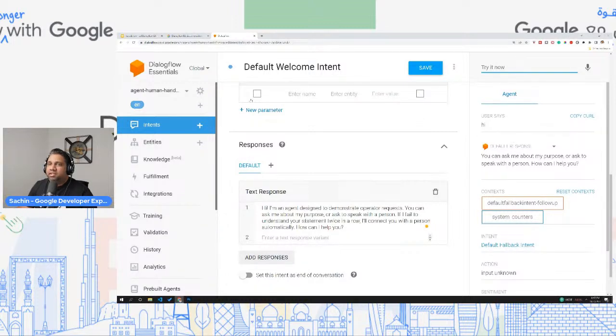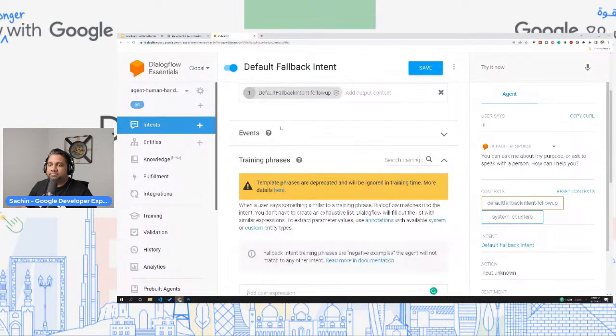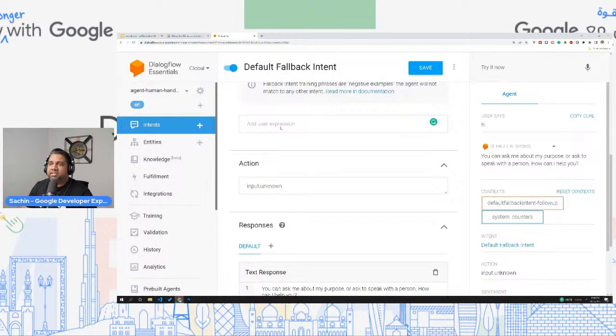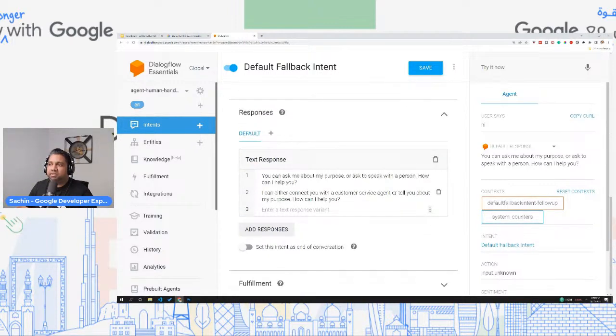Along with this, the fallback intent is where it comes if it doesn't understand anything. And for this specific agent, the way we designed it is we removed all of that.